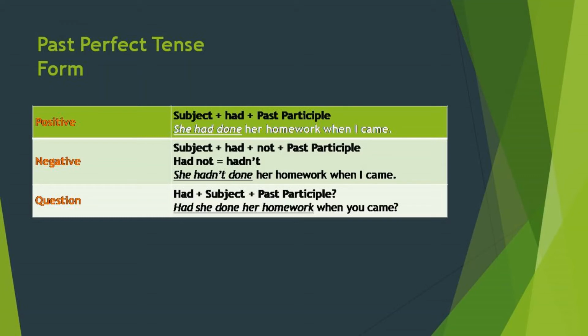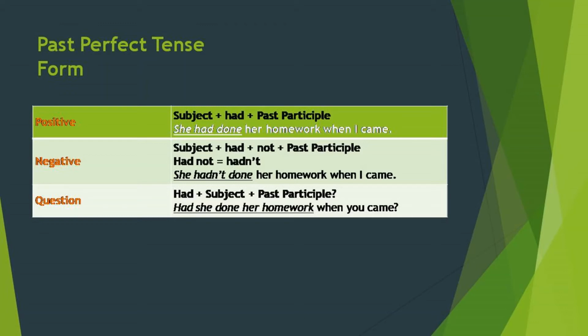And in case of negative sentence, we have to bring a not. She had not done her homework when I came. And in case of question, we have to put this had at the beginning of the sentence. Like, had she done her homework when you came? Just see, in three of these sentences, I have added when I came. This when I came is very necessary.